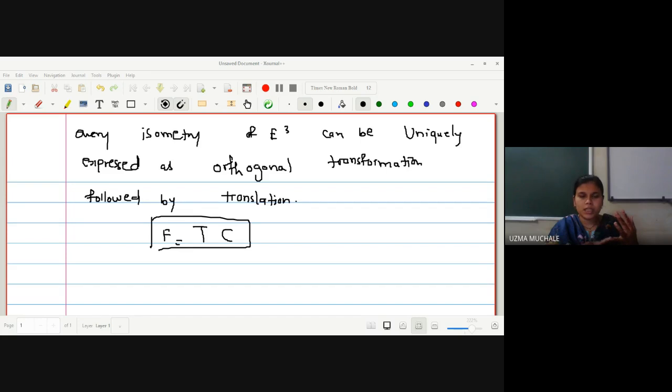We have proved that T is a translation. Then we proved that ST is equal to TS if S and T are translations. Then we proved the uniqueness for that, and afterwards we went for the orthogonal transformation. At that time we proved orthogonal transformation is also an isometry, and we also proved one relation between orthogonal transformation and the rotation. Every rotation is an orthogonal transformation we have proved, right? But the reverse is not possible.